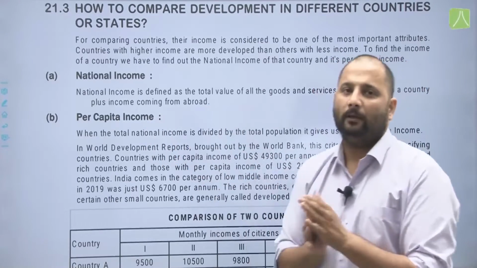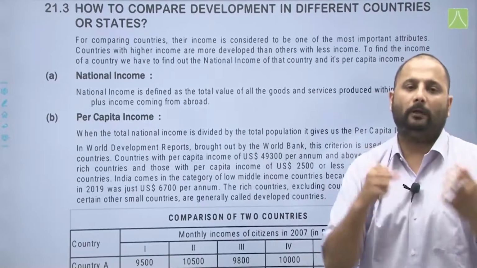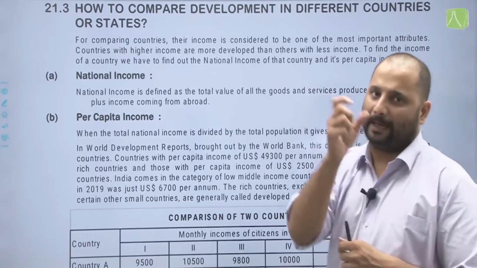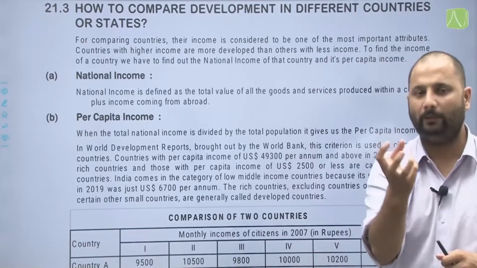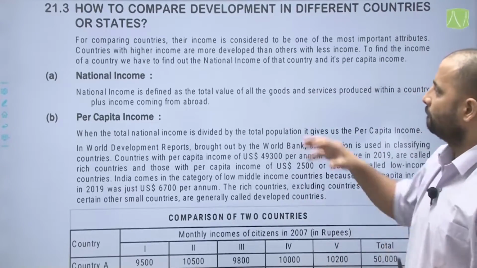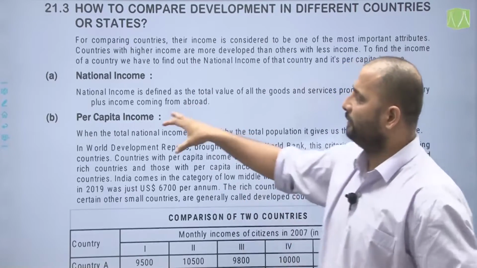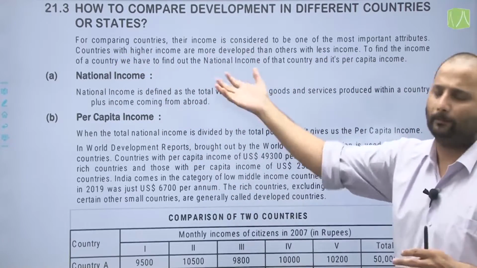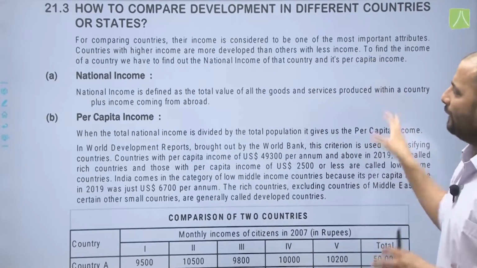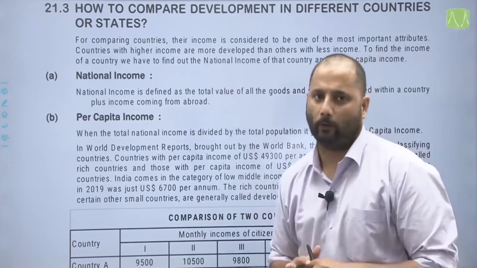Now, we will see further how this classification is taken by the World Bank and the Human Development Index that is prepared. They both use income as one of the criteria. World Bank uses only the income criterion and Human Development Index also uses other criteria as well. Now, first, what is national income? This is an important definition here. Generally, it is asked as a very short answer type question in your exams as well. National income is defined as the total value of all the goods and services produced within a country plus income coming from abroad. That is your national income.